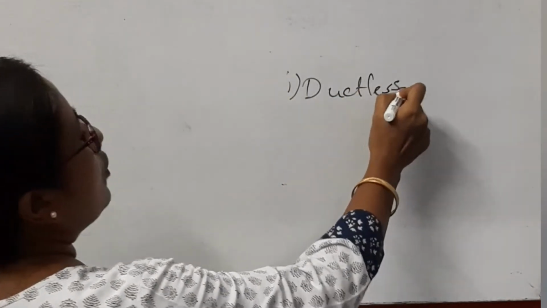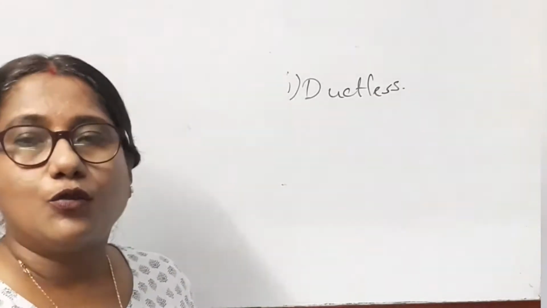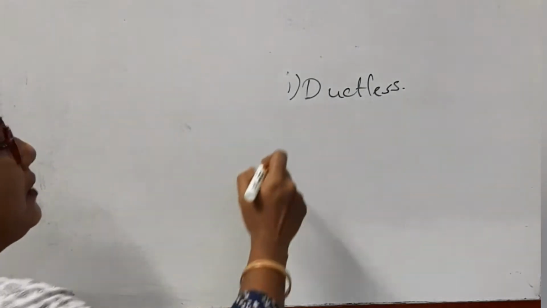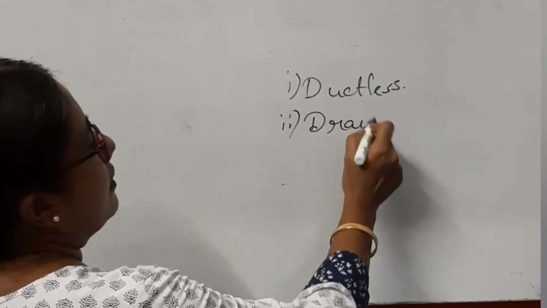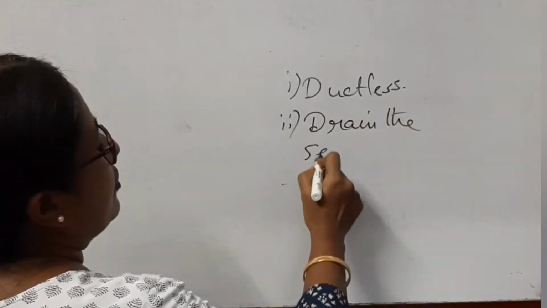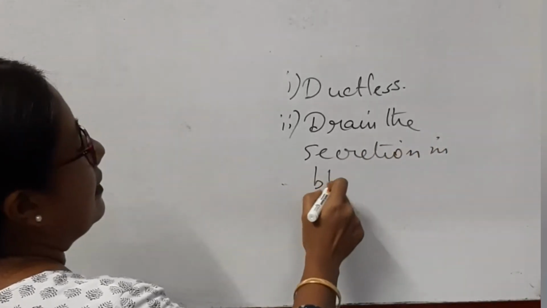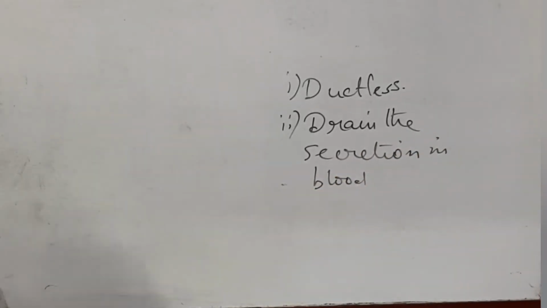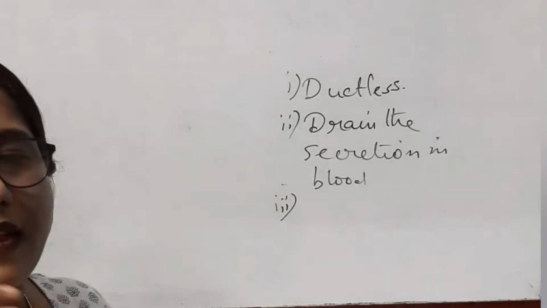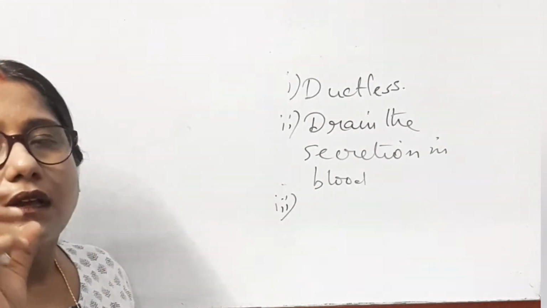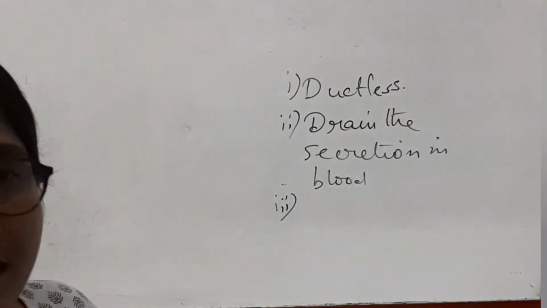That means they do not possess any duct. So, as they do not possess any duct, how do they drain their secretion? They drain their secretion in the bloodstream. That means the blood carries the hormones to the target site. So, what is the target site? The target site is that site or that part of the body, organ or tissue where the hormone plays the role or the hormone acts.